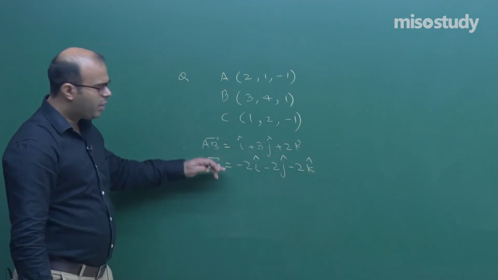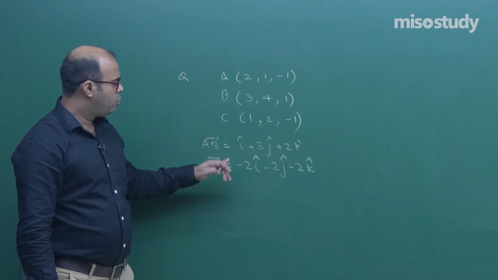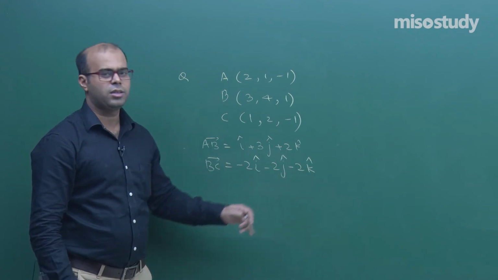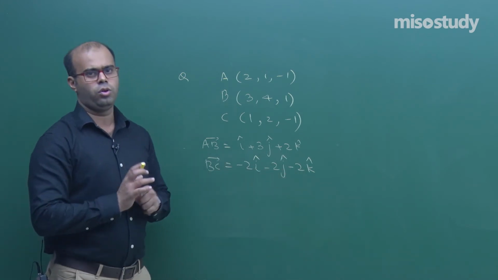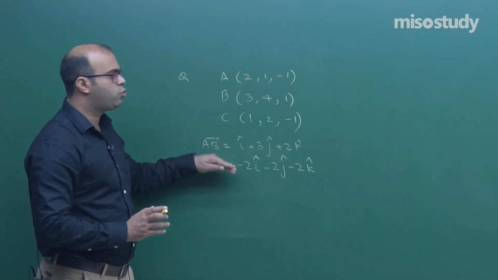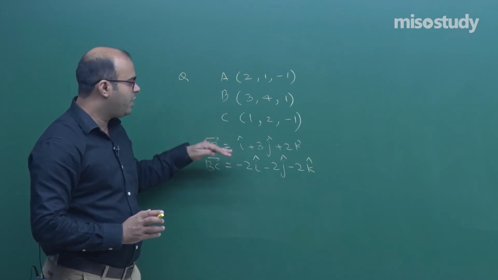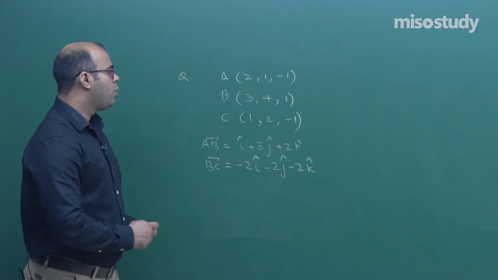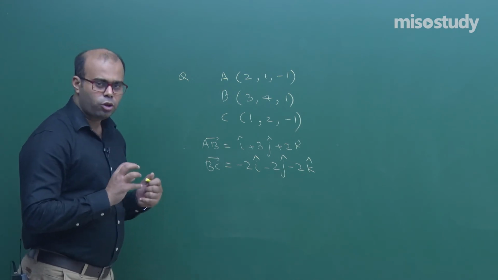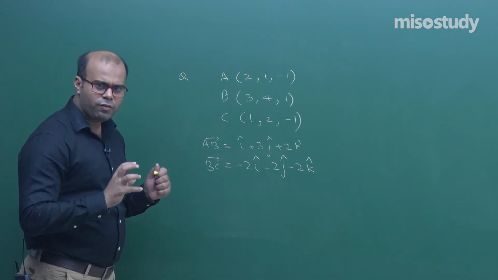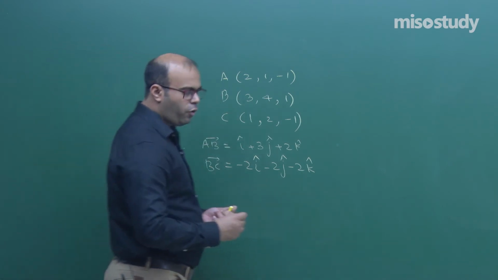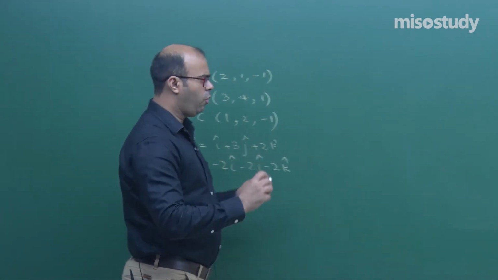So are these two vectors parallel? Their components 1 by minus 2, 3 by minus 2 and 2 by minus 2 are not in the same ratio. So we will say, of course, these two are not parallel. So these two lines are not collinear. So these 3 points are also not collinear. So after we know that these 3 points are not collinear, find the equation of the plane which is passing through these 3 points. So first of all, let us directly apply the Cartesian form.